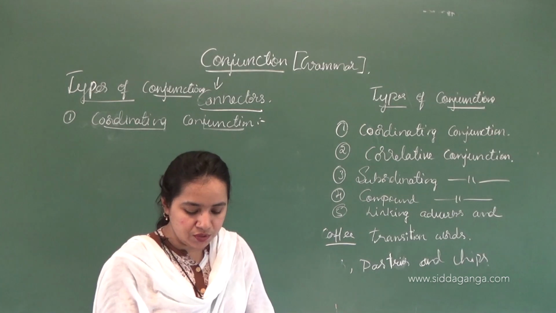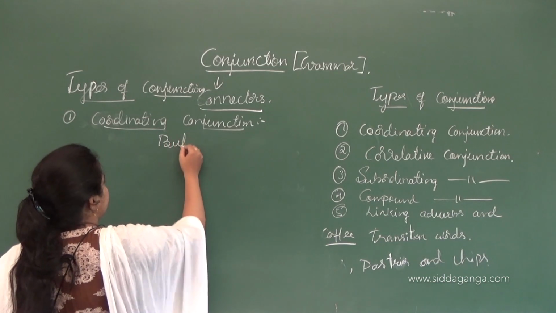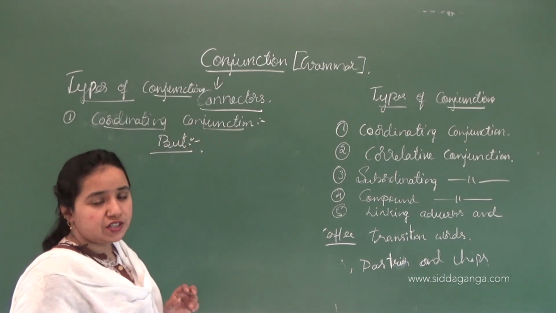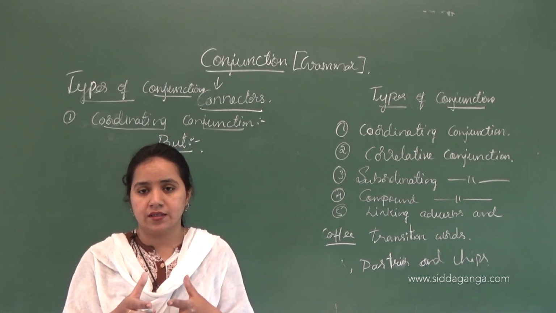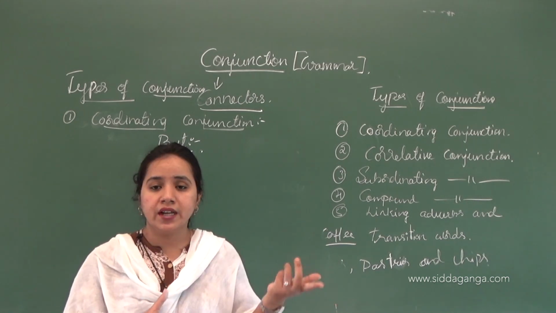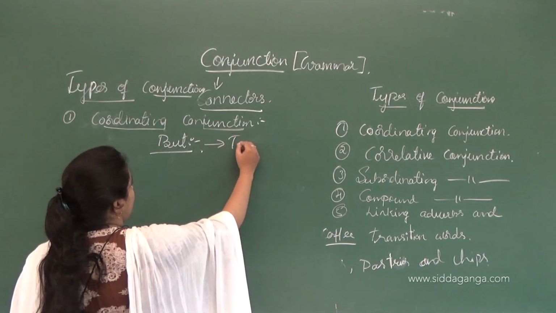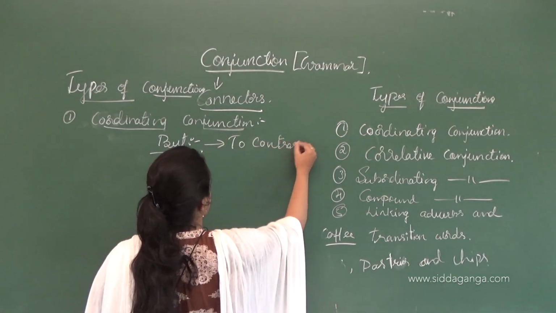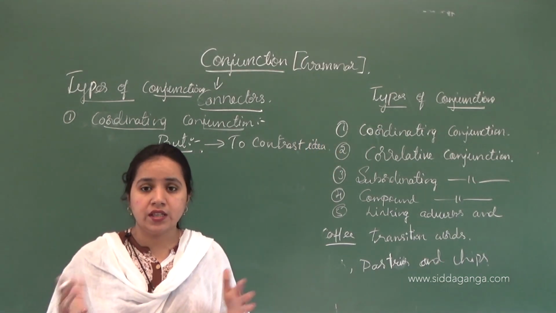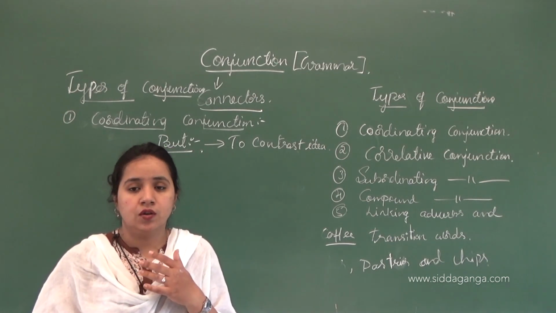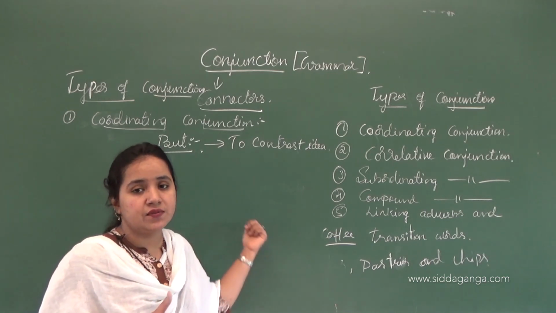'But' is used to contrast ideas. There are two opposite ideas, so we have to bring them together in a sentence. In that case we are using 'but'. Ideas are different opinions. There are two different opinions, that is, opposite sentences that are not similar in meaning. So in that case we are using 'but' here.